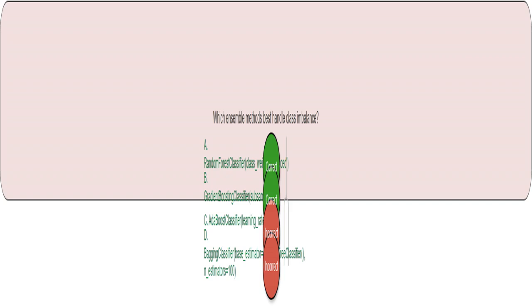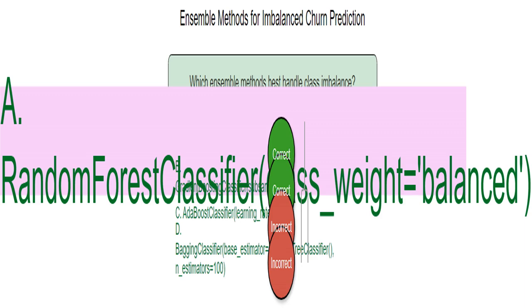This is the core question: which ensemble method, with proper settings, works best when one class, non-churners, has far more examples than the other, churners? We want to avoid misclassifying churners. I'll use a random forest. The class_weight equals balanced argument tells the model to pay more attention to the smaller class, churners, by giving its examples more weight during training. This directly tackles the imbalance problem, making it more likely to correctly predict churn.